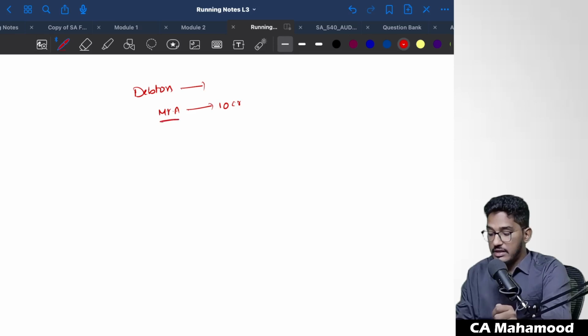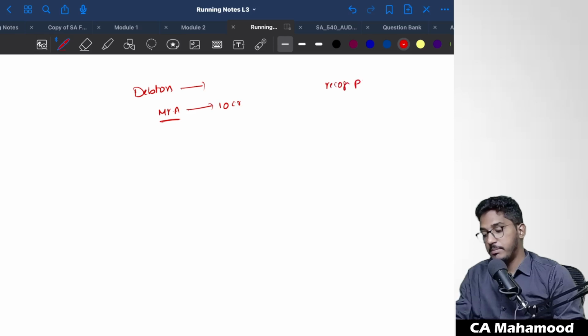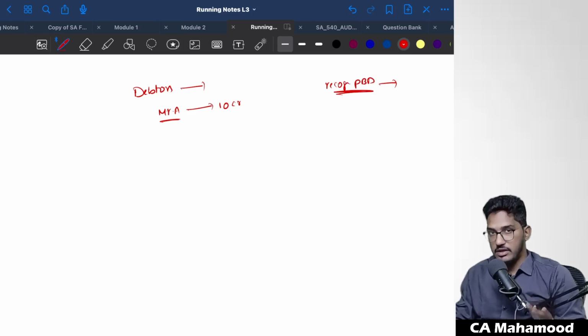Now, this debtor's financial position is bad. When the debtor's financial position is bad, what should management do? They should recognize a provision for bad and doubtful debts. Now what will management do? They will study the past data. They will analyze what his current financial position is.